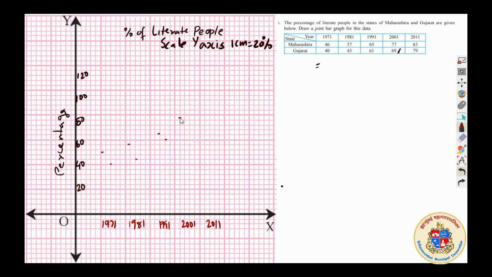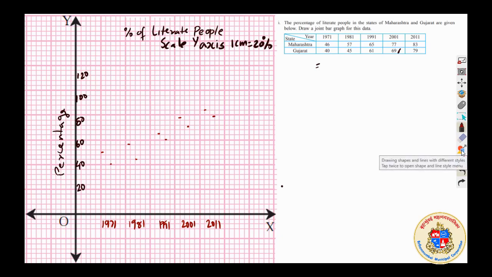2001, and 69 for Gujarat. 77 and 61, 69, right? 70 is here around. Okay. Then in 2011, 83, so it should cross 80 here, and 79 again for Gujarat. This way, the upper limit of each bar graph.